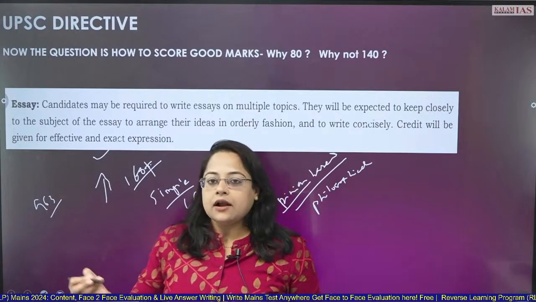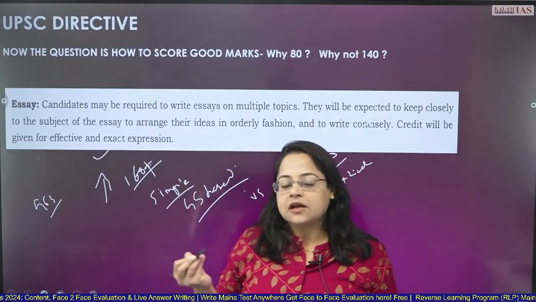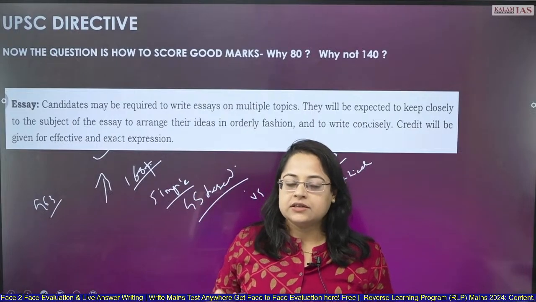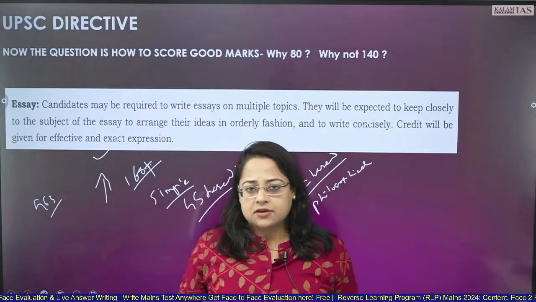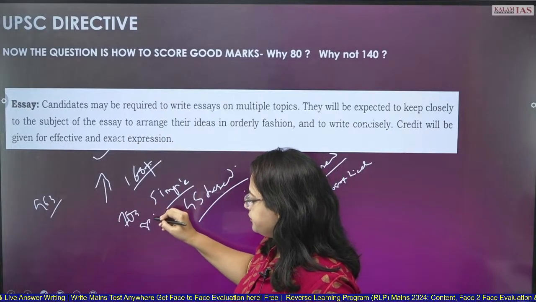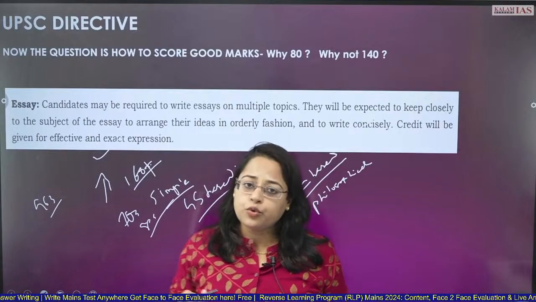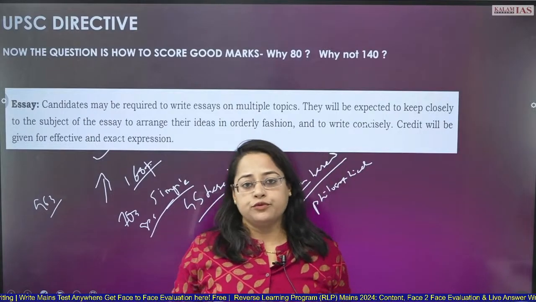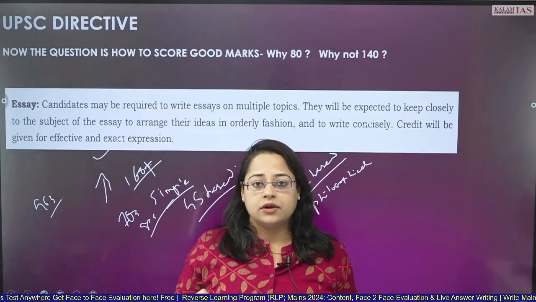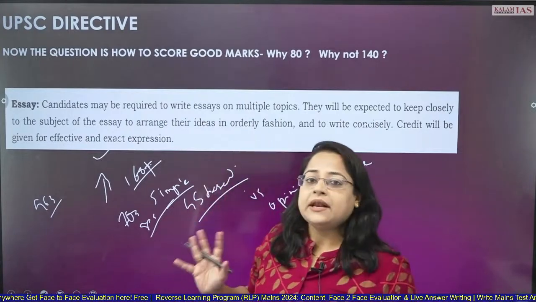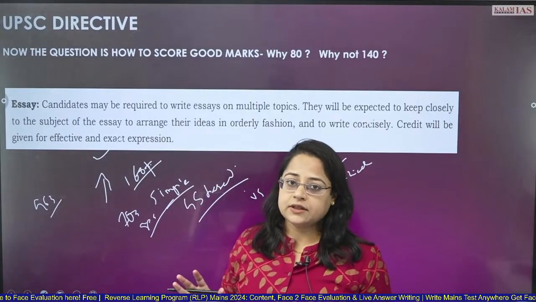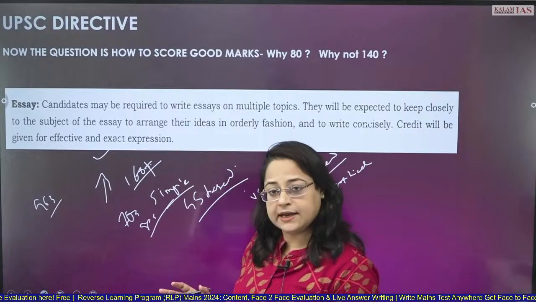On the other side, some students really struggle to get even average marks. Year on year, they get stuck in the 70s or 80s only, and they remain clueless as to where to improve. They are clueless about where they are going wrong. So there are many problems associated with the essay paper that we are going to discuss later.